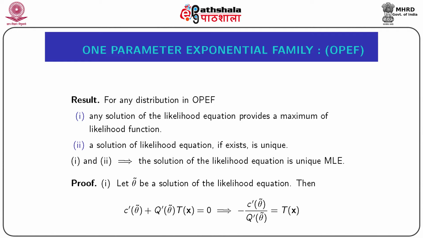For the proof of this part, suppose θ curl be a solution of the likelihood equation. Then, from our previous knowledge of the likelihood equation, we can say that c'(θ curl) plus q'(θ curl) into T(x) curl equals 0, which implies minus c'(θ curl) by q'(θ curl) equals T(x) curl.